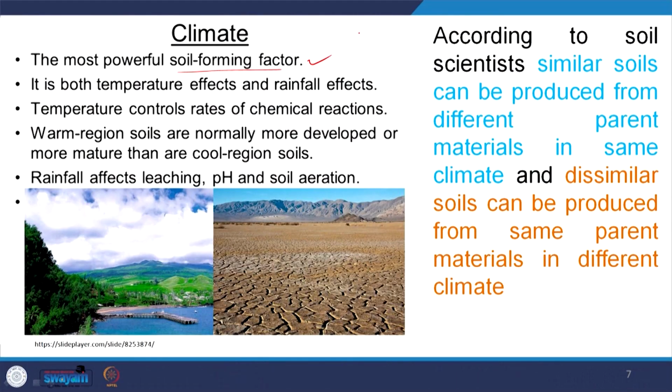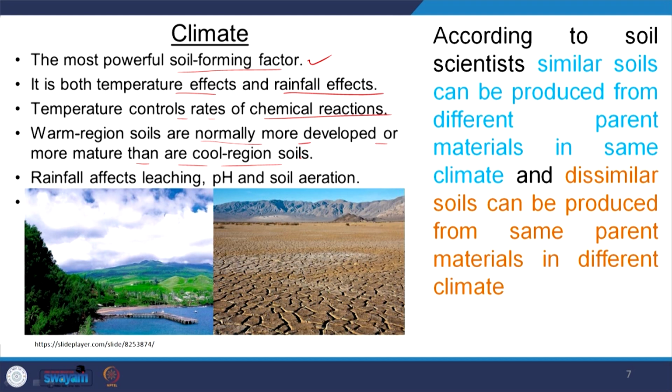Climate, in brief, is the most powerful soil forming factor. It is both temperature effect and rainfall effect. Temperature controls the rate of chemical reaction. Warm region soils are normally more developed as compared to their cooler region counterparts. Rainfall affects leaching, pH and soil aeration. According to soil scientists, and this is very important to note, similar soils can be produced from different parent material in the same climate.